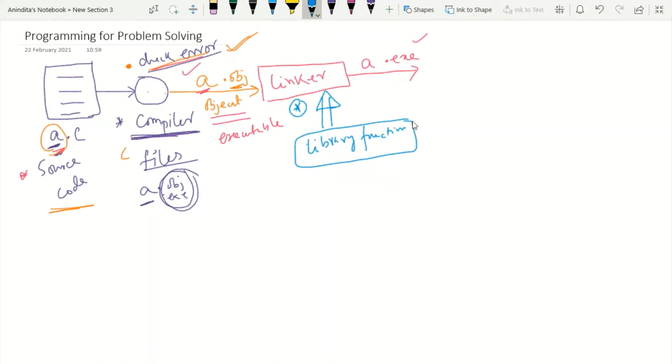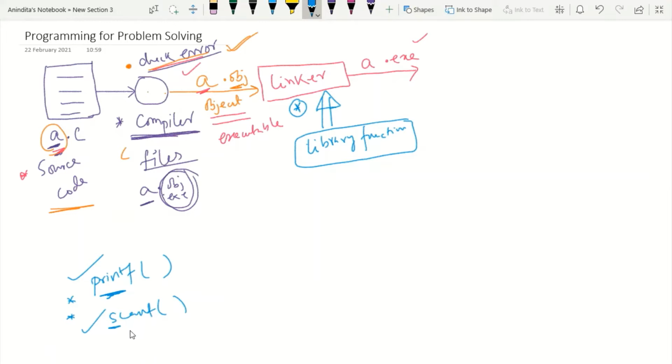In C, whenever I write a C program, you will find me writing printf, scanf, this kind of thing every time. printf is for printing something, and I will show this syntax to you. scanf will take some input from the keyboard. These functions are known as library functions. Why? Because we don't have to write the actual functionality of printf and scanf. The inventor of C programming, Dennis Ritchie, has already written the code for printf and scanf.